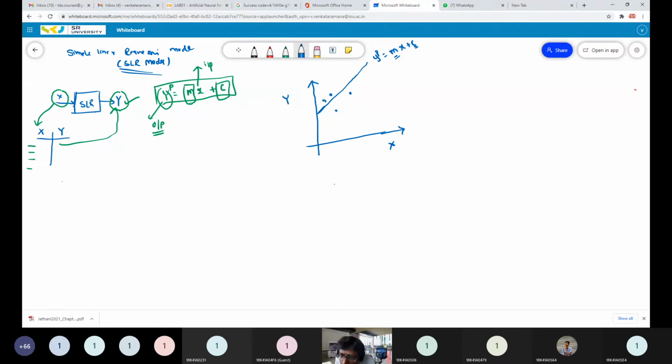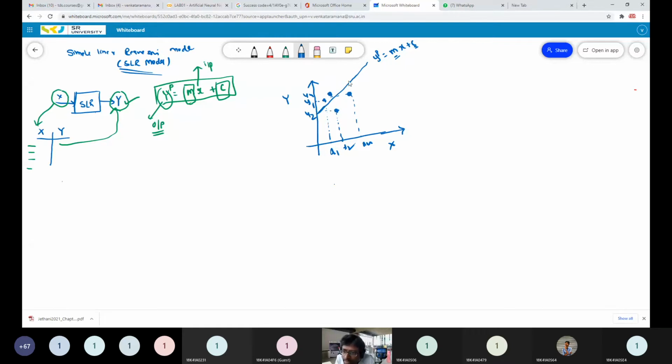See, all these data points represent the actual y values. For this x1, this is the actual value of y1. For this x2, this is the actual value of y2. For this x3, x4, this is the actual value of y4. These are the actual values.